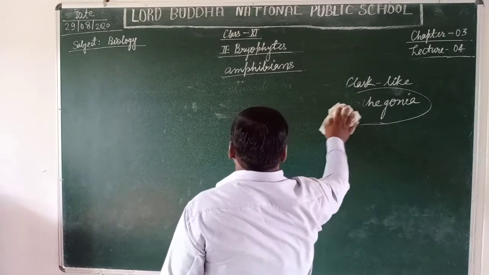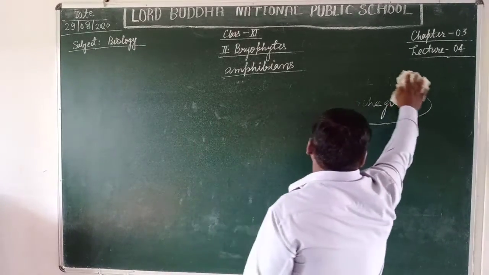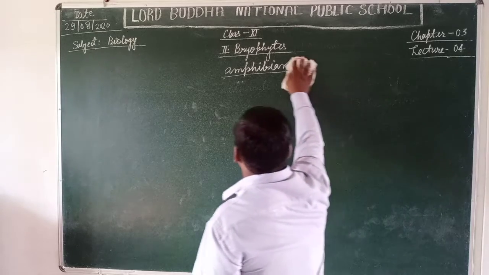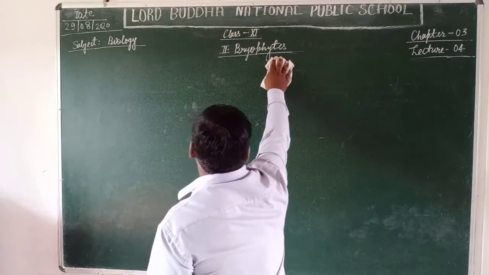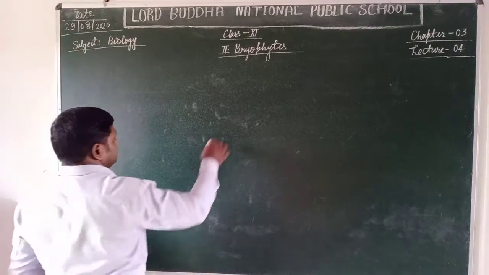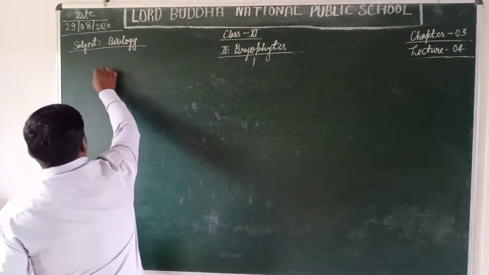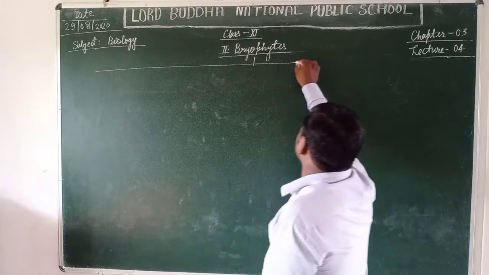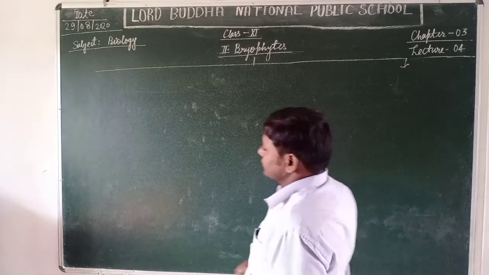Students, the bryophytes are primarily classified into two classes. The first one is liverworts, and the second one is mosses.